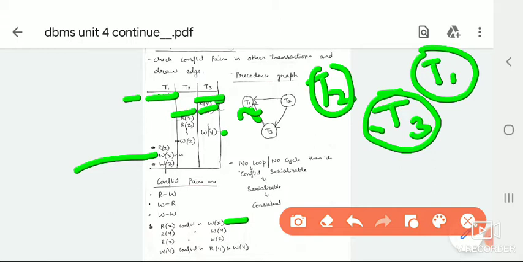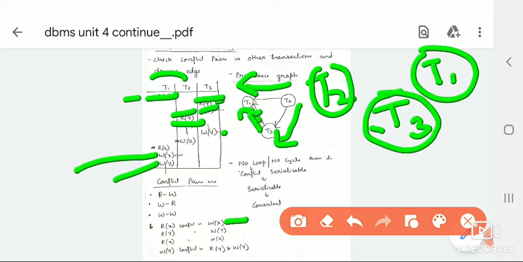So T2 to T3 should have a line, that is we are having here T2 to T3. Previously also we had this, we have drawn. Then next, R of z. R of z, what is the conflict pair? W of z. So W of z, that too you are going to search in other transactions. R of z, W of z you will be searching. Yeah, it is present in itself as well as in T1. So T2 to T1. T2 to T1 is also drawn. So R of z is also over.